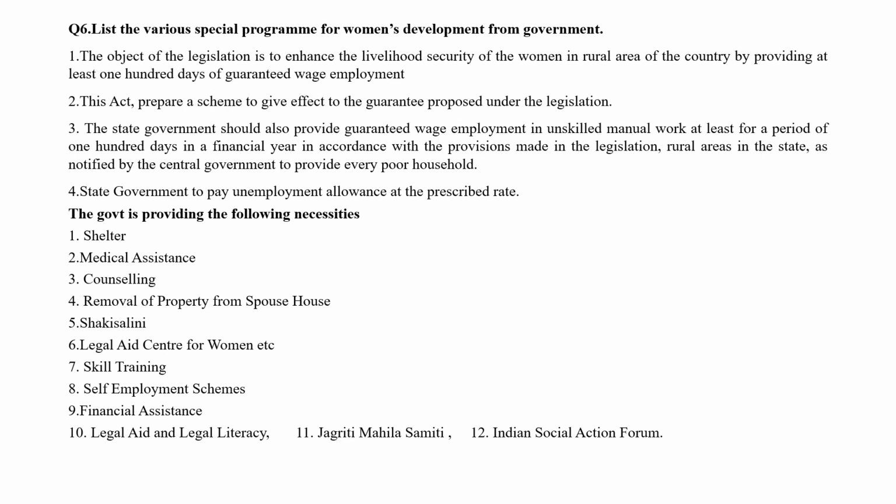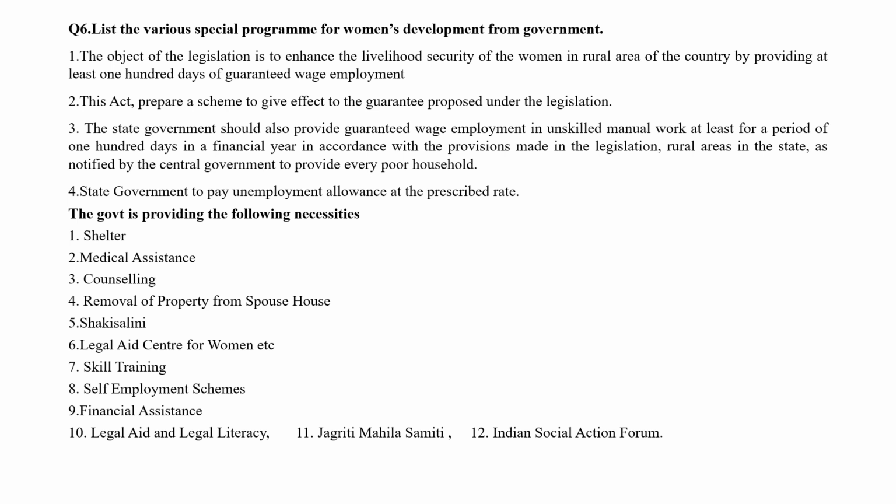Women's development programs: the object of the legislation is to enhance livelihood security for women, especially in the rural areas of the country, by providing at least 100 days of guaranteed wage employment.